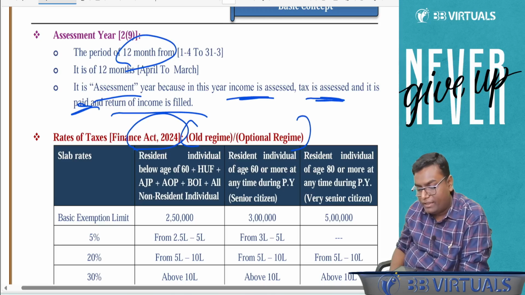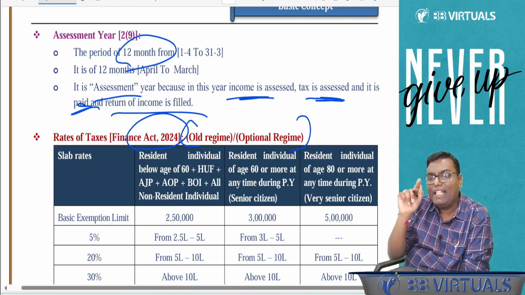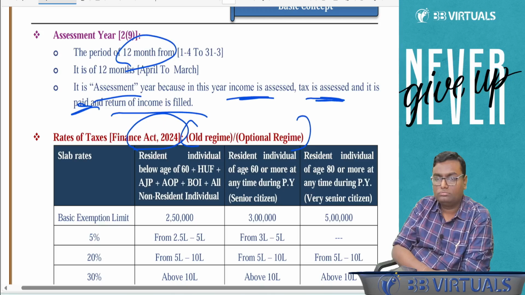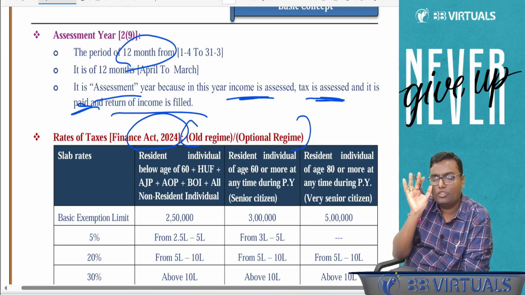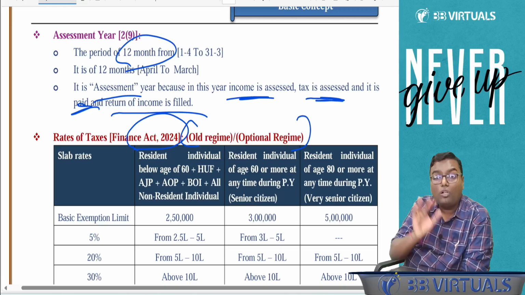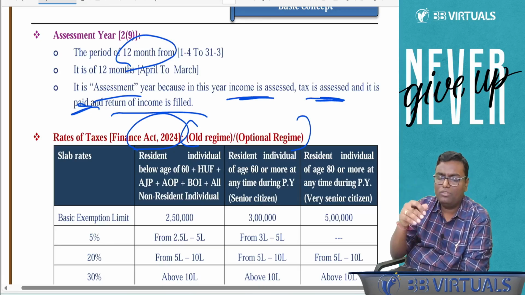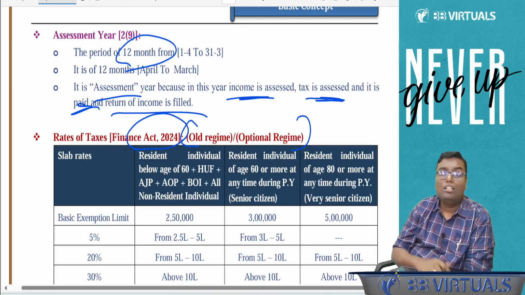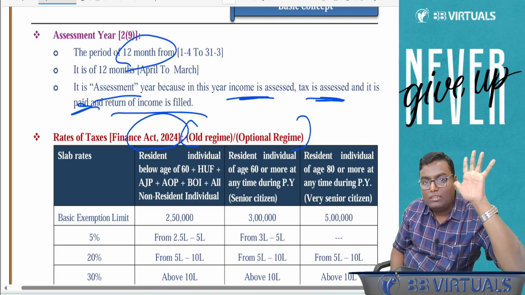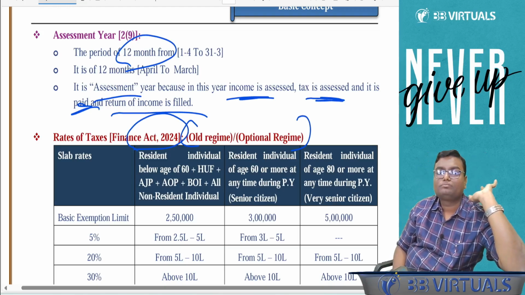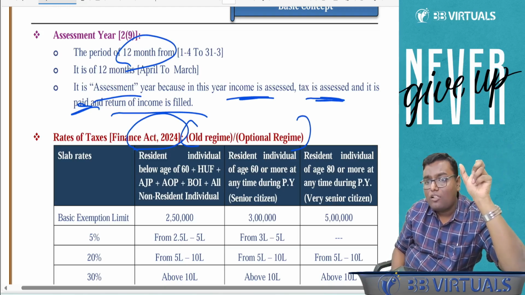First of all, you understand there are 7 category of person: individual, HUF, firm, company, AOP, BOI, local authority, artificial judicial person. From this 7 category, the tax rates are not similar for all. It is different for, one by one. Every person has different kind of tax rate. 5 have common tax rate.